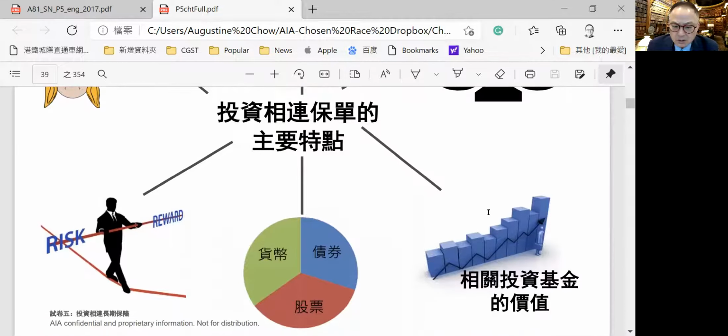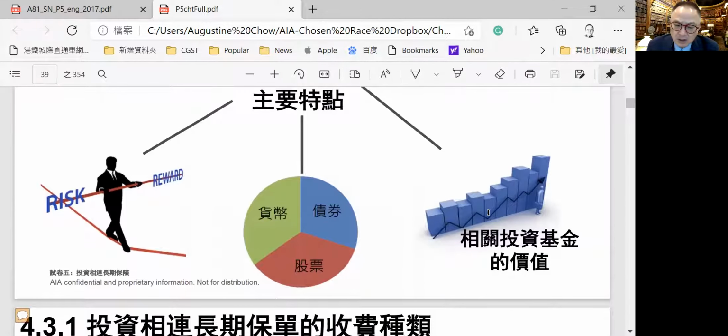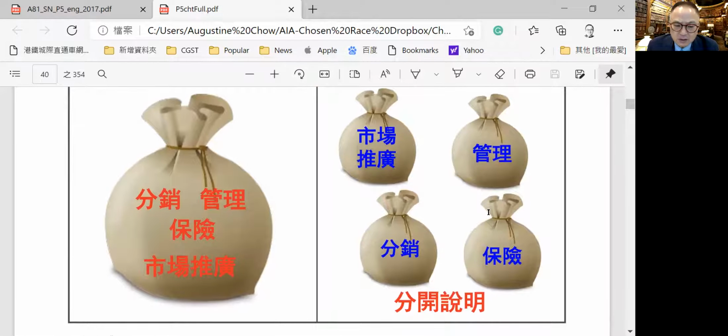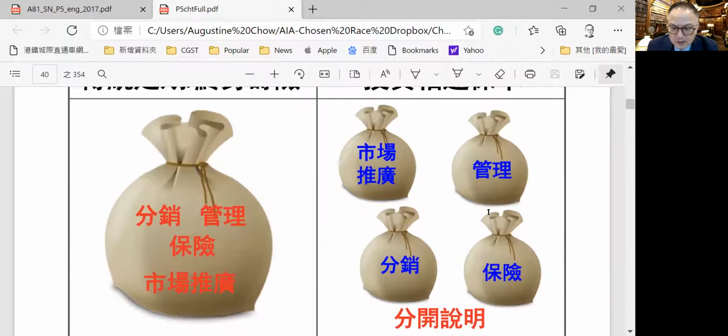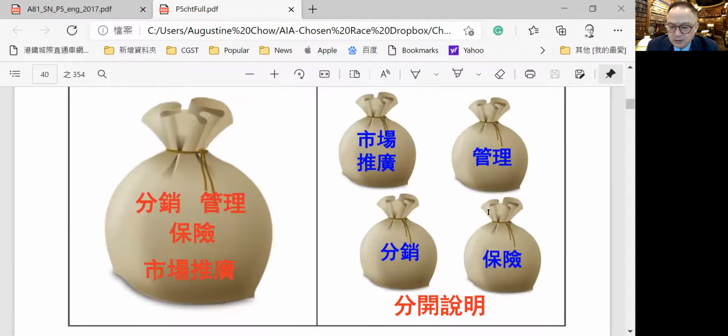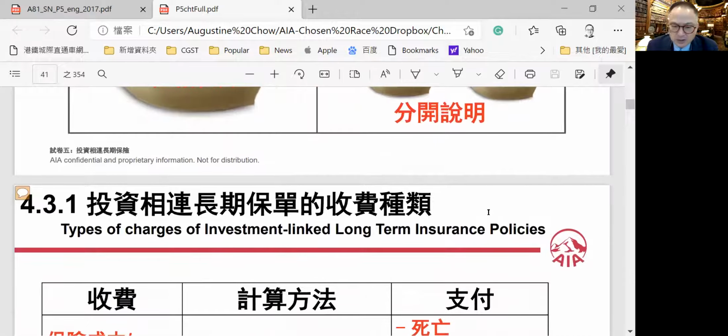And also you can pick currency funds, bond funds, or common stock funds, everything. And all the expenses, the market expenses, insurance expenses, administrative expenses, distribution costs, commissions paid, and the marketing promotion, all the fees are transparent, made known, and separate, listed in your account.